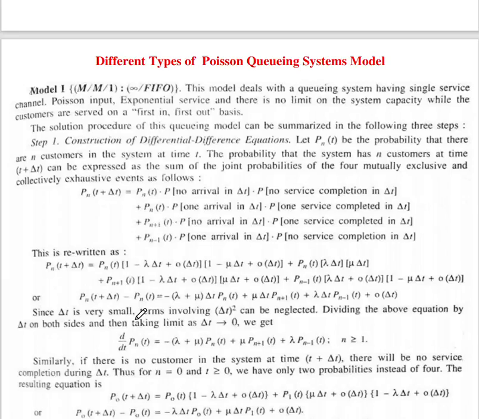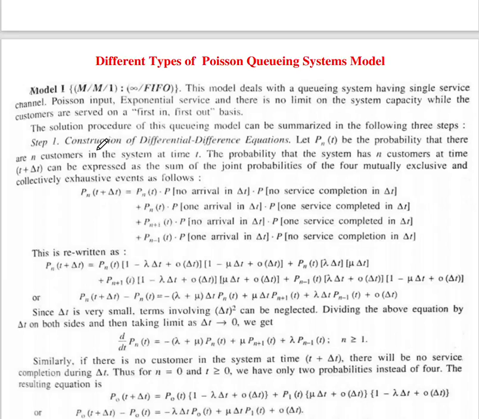So the first model is M/M/1 : infinity/FIFO.